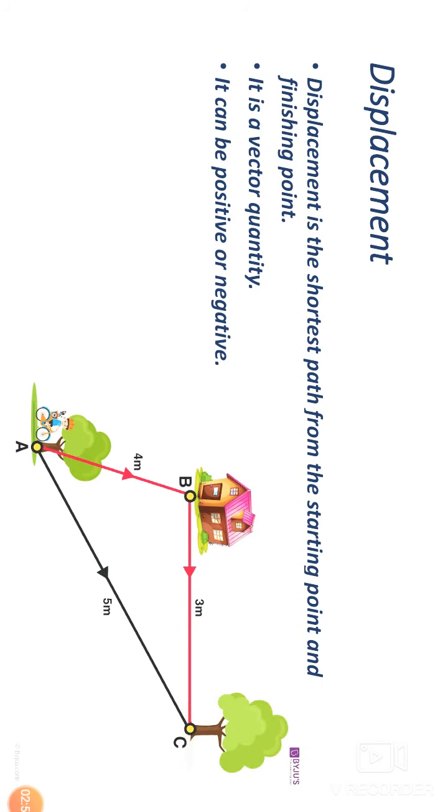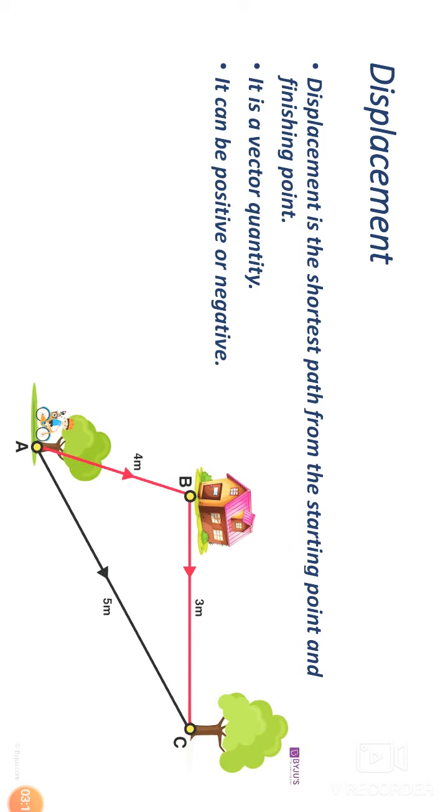Next physical quantity is displacement. So, what is displacement? Displacement is the shortest path from the starting point to the finishing point. See, I have given an example. Here is a boy.